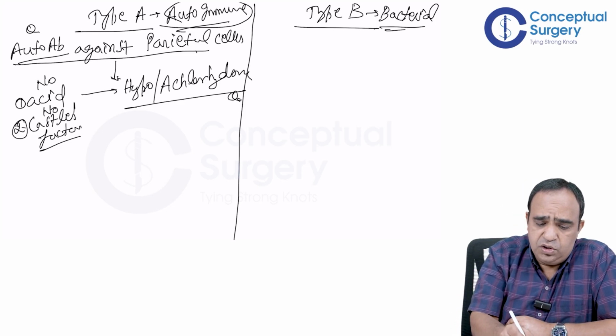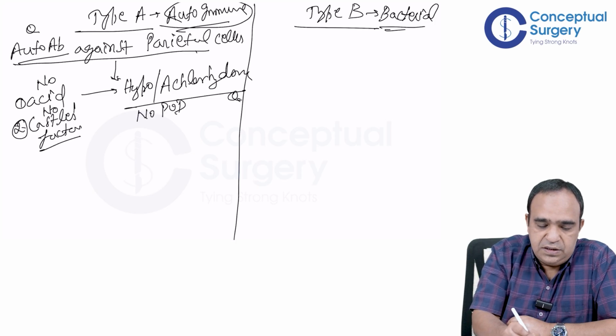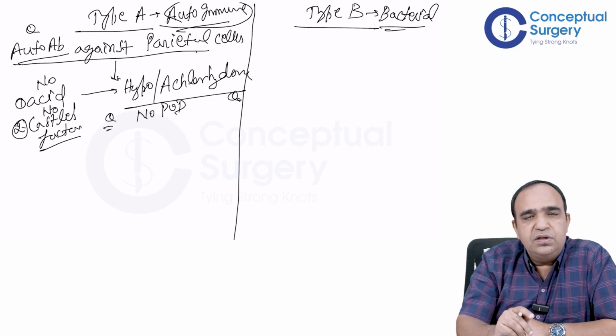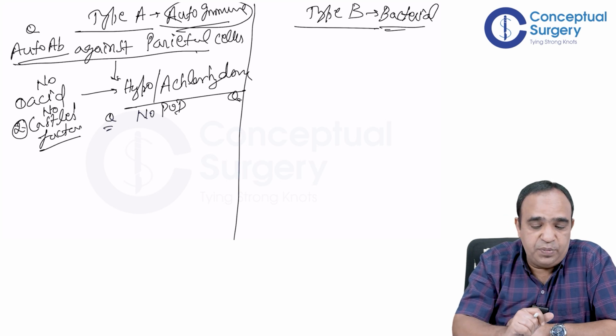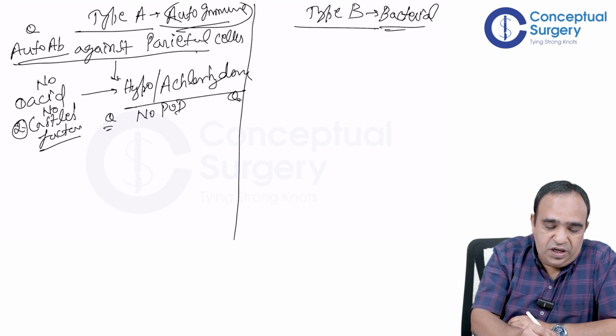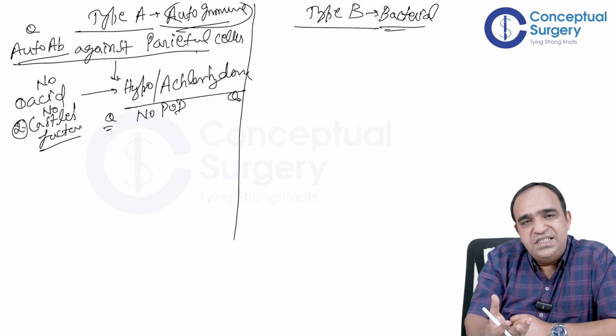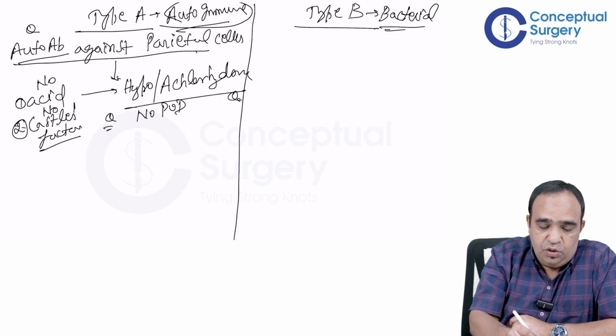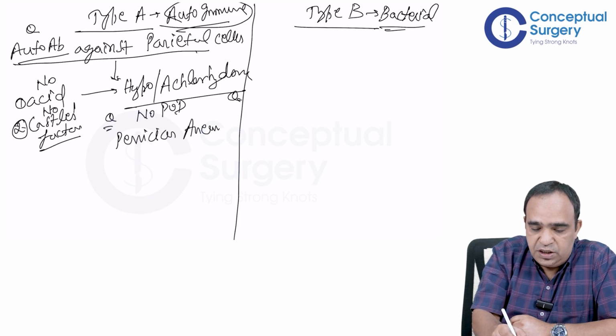Okay. So since there is no acid, so no peptic ulcer disease. That's another question. You don't see ulcers in type A gastritis because there is no acid. No Castle's factor, no intrinsic factor, so vitamin B12 deficiency. So these patients will have pernicious anemia.